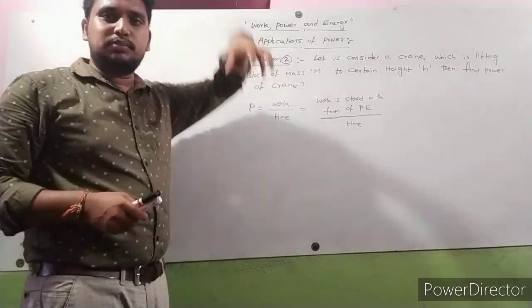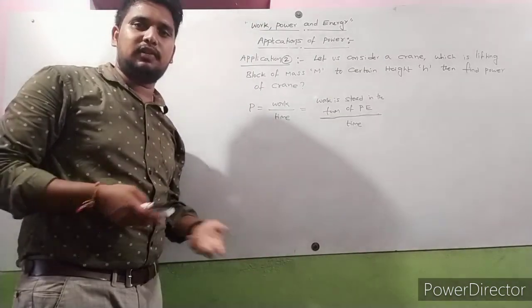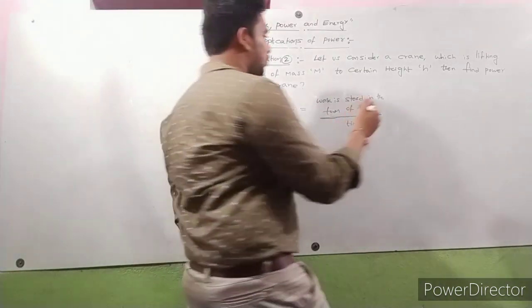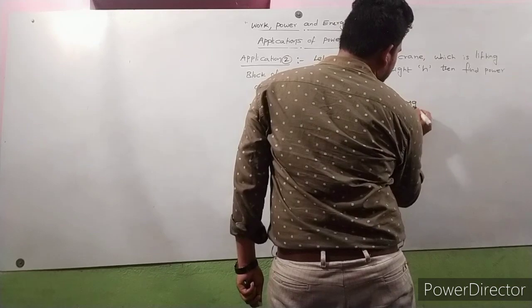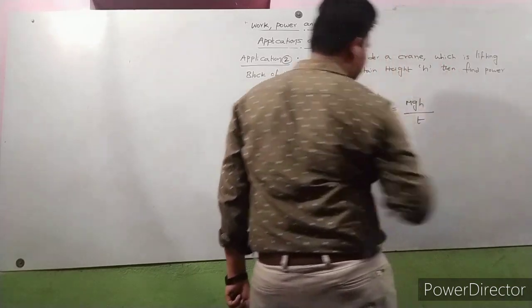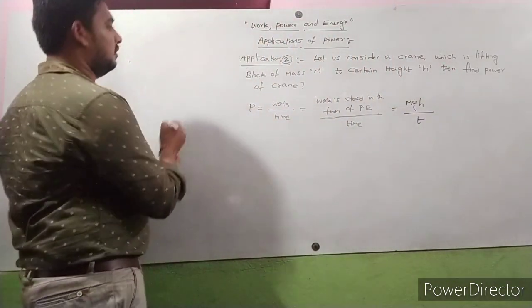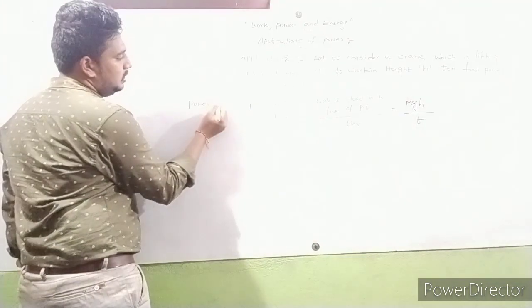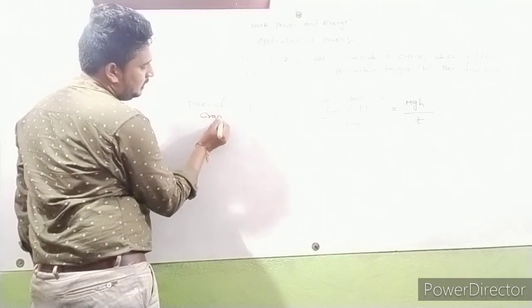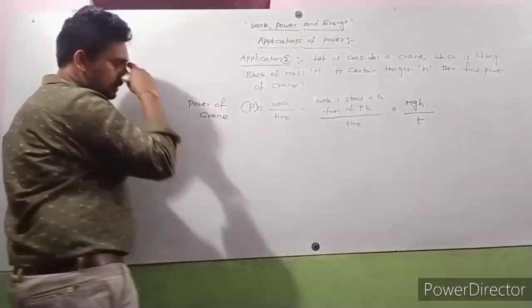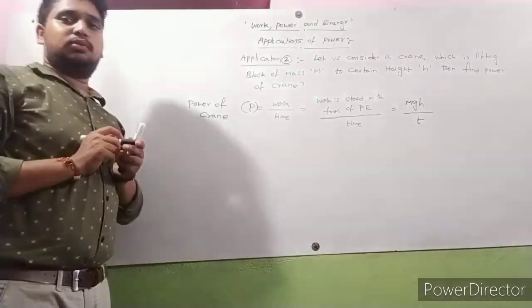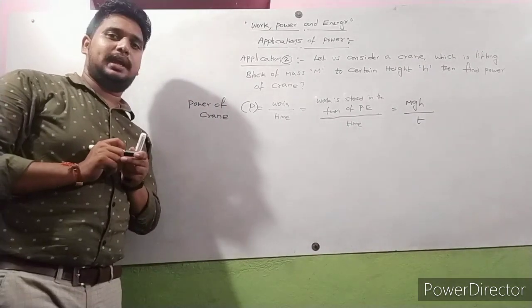If any body is moved to a certain height from the ground, then work is stored in the form of potential energy. So the potential energy formula is mgh, by t. So the power of the crane P is equal to mgh by t.